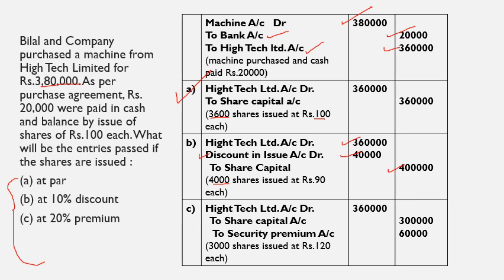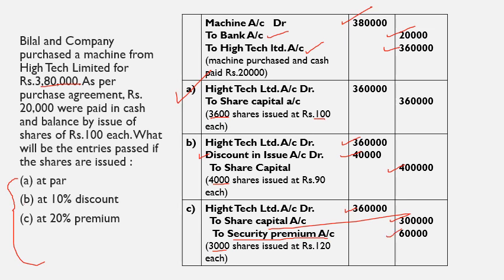Then if the shares are issued at premium, Hightech Limited account debited, the amount payable is 3,60,000, to share capital. How many shares do we have to issue? Only 3,000 shares. So 3,000 into 100 becomes 3 lakh rupees. The excess we get as premium is credited to an account called securities premium account, that is 60,000 rupees.